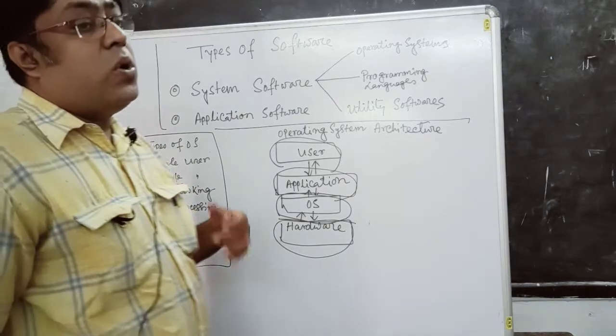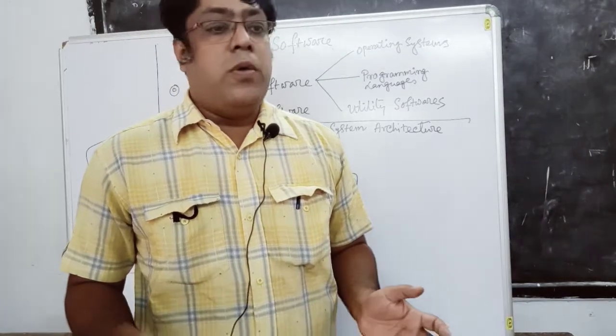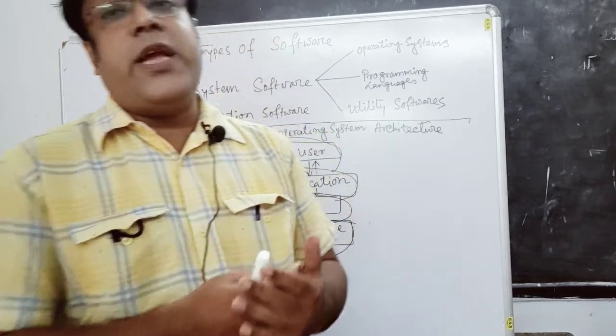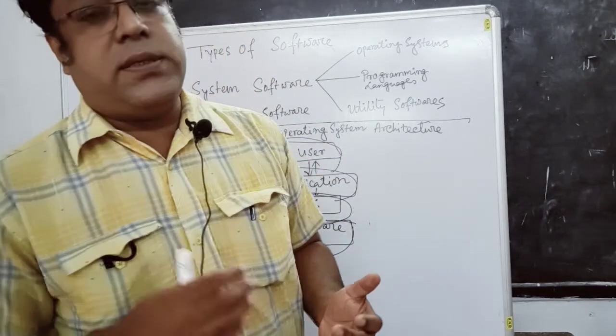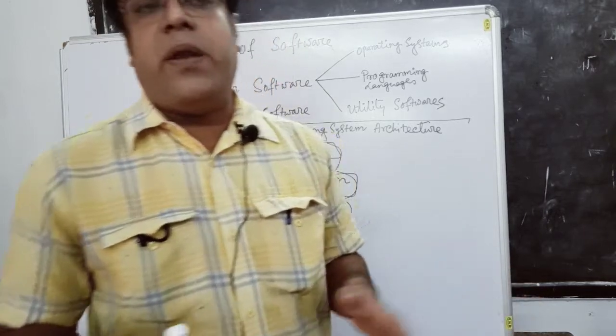Similarly, when we want to talk with computers, we require some languages which make communication between computer and us. We can classify languages into several categories.